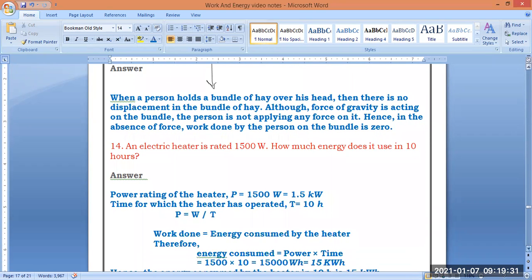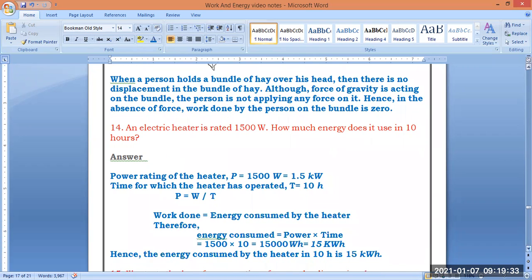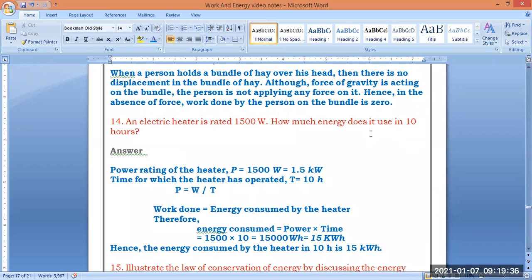An electric heater is rated 1500 watt. How much energy does it use in 10 hours? They are asking for energy. So we know the formula for power, that is power is equal to work done divided by time taken. In this question they have given the power and the time, asking us to find the energy consumed. That energy consumed is nothing but the work done. That work done is equal to, when we take the reciprocal, power into time.